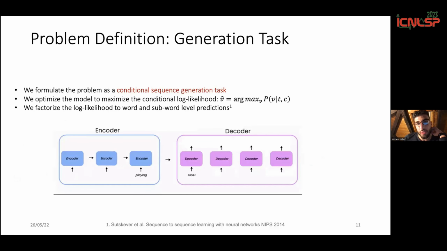To solve this problem, we pose brand value identification as a generation task, more formally as a conditional sequence generation task. We optimize the model to maximize the conditional log likelihood of the output V, which is the brand, given the input text, the description, and the category. In general, we factorize the log likelihood over words and subwords, like in typical sequence-to-sequence tasks, or machine translation, for example.